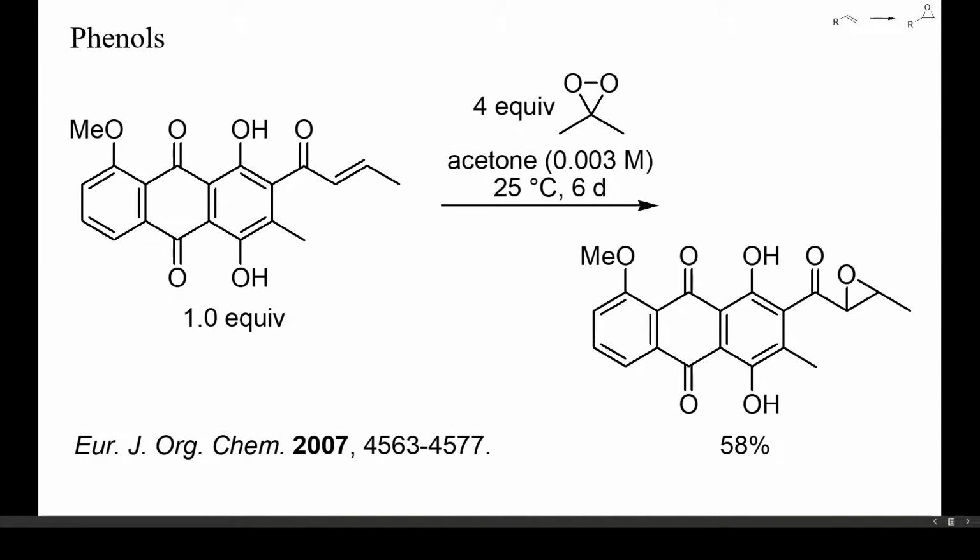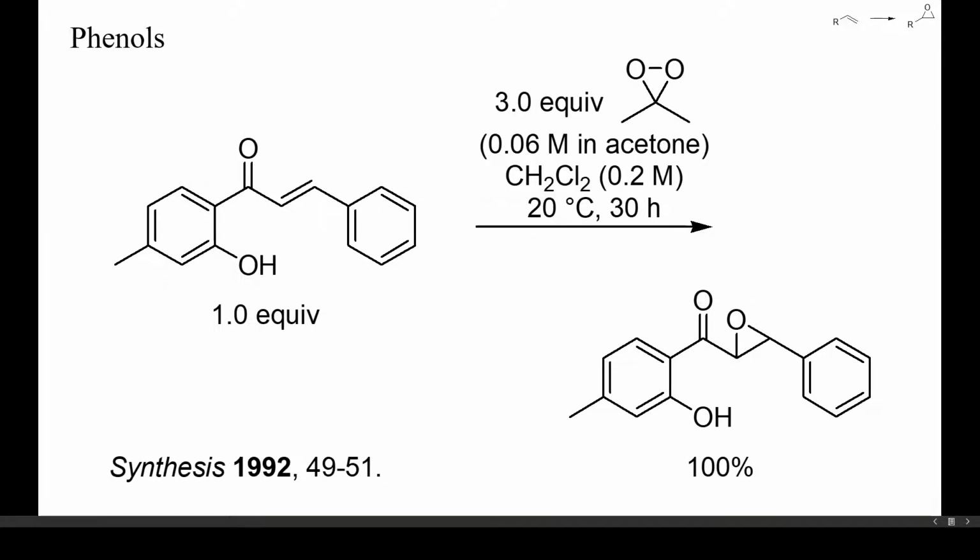Phenols, in particular catechols and hydroquinones, can also be readily oxidized. Dimethyl dioxirane is particularly selective and well suited for the epoxidation of enones containing phenol substructures. Here, a hydroquinone could be epoxidized in fair yield with an excess of dimethyl dioxirane.